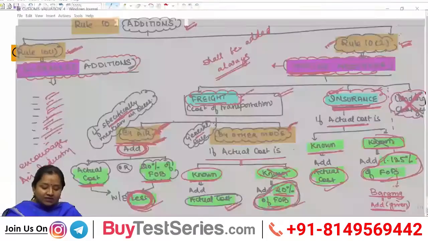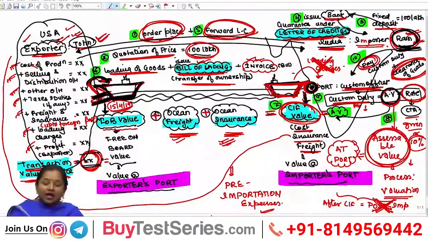Till the next session, you need to revise the whole concept which we did today. How does customs valuation take place? How do goods get imported in India? What are the documents, letter of credit, bill of lading, that need to be filed thereupon? What is FOB value? What is CIF value? Where does the duty have to be computed, at the Indian port, and what amount of assessable value shall be taken thereof?